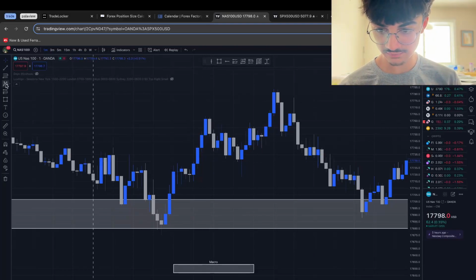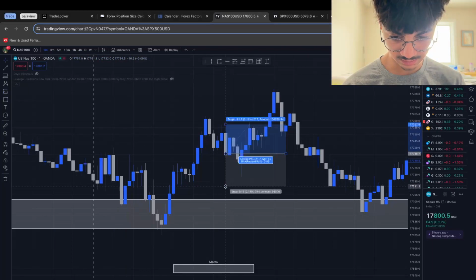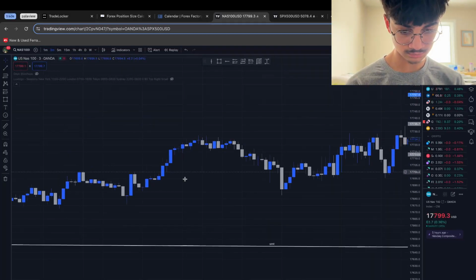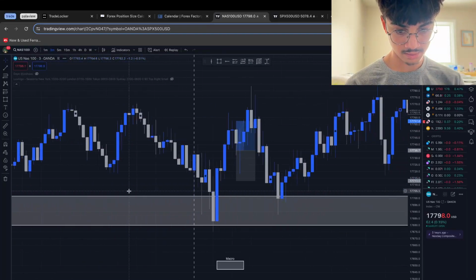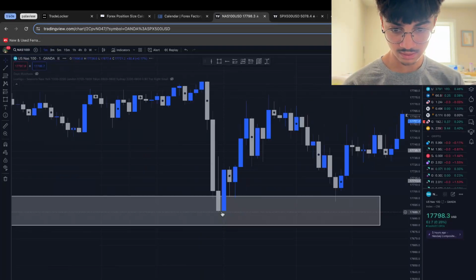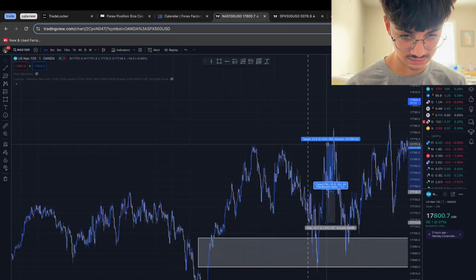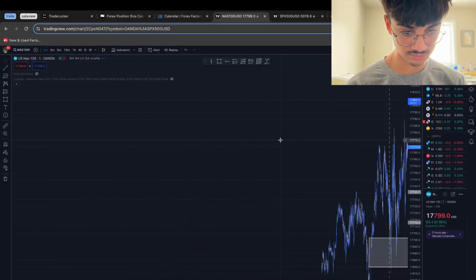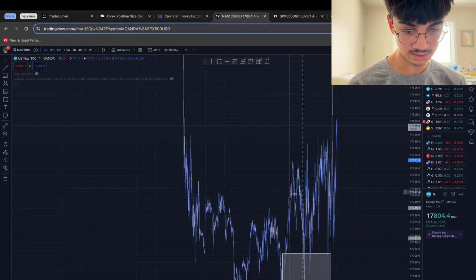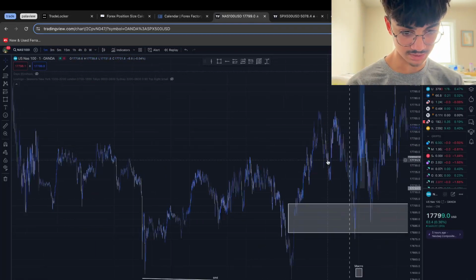I likely would have had an entry here if I were to trade today. And then stops would have probably been below this. Hold on, let me see the 3 minute. Yeah, stops would have likely been below there. And then if we see our take profit levels, like I said before, we have these relative equal highs, so that would have been TP1. And then if we wait for price to load, TP2 would have likely been this high, which never ended up getting hit, as we can see.